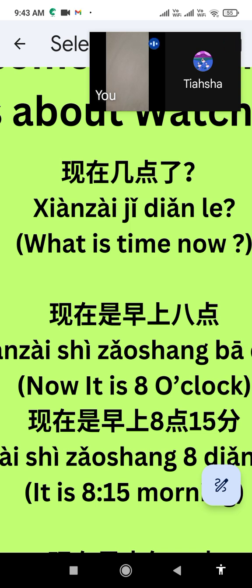Zai Paliam Skills Wuyan Sui Yuan. That is, in Paliam Skills Institute. If I say Wo Zai Paliam Skills Xue Hanyu, that means I learned the Chinese language in Paliam Skills Institute.